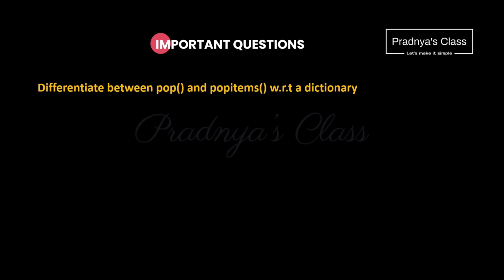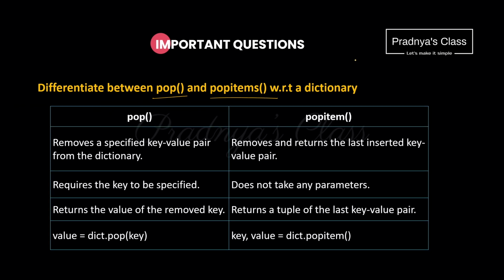Let's not forget this type of theory question too. You may get a question where you need to differentiate between methods. So in this question, we need to differentiate between pop and popitem. In all the data types, we know the pop function is generally used to remove an item. But what is popitem? Let's figure it out. This question generally asks for 2 marks, so you will be writing 4 differences. Let's discuss some of the differences. If you want to go ahead with some other differences, it's up to you.